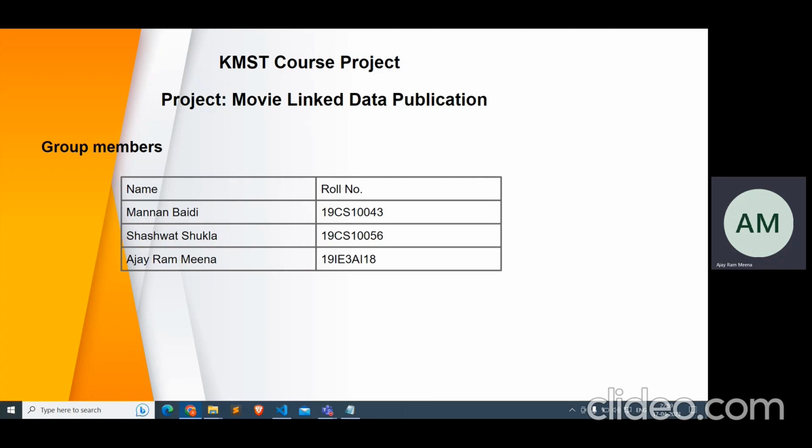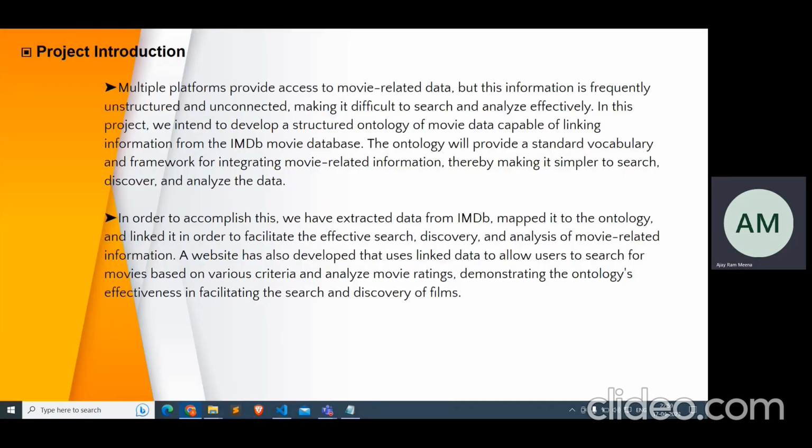Here we are presenting our KMST course project, and our project title is Movie Link Data Publication. In this project, we are addressing the problem related to movies. There are multiple platforms that provide access to movie-related data, but this information is frequently unstructured and unconnected, making it difficult to search and analyze effectively.